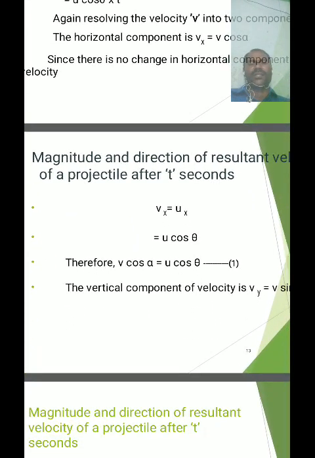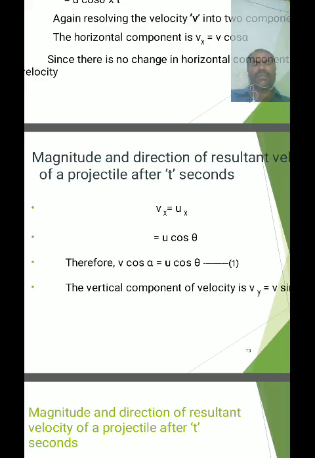That is, ux is equal to vx. Here vx = u cos theta, ux = u cos theta, and vx is also u cos theta. Therefore, v cos alpha = u cos theta.